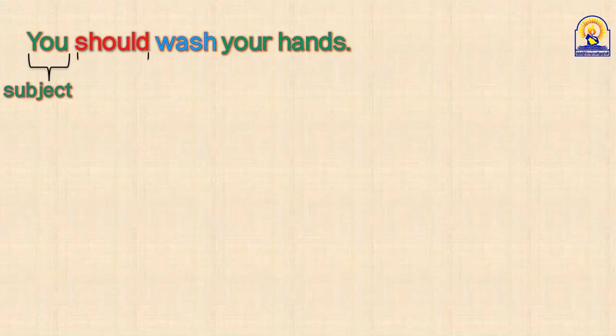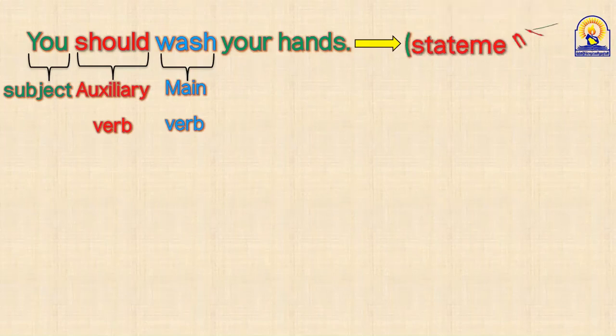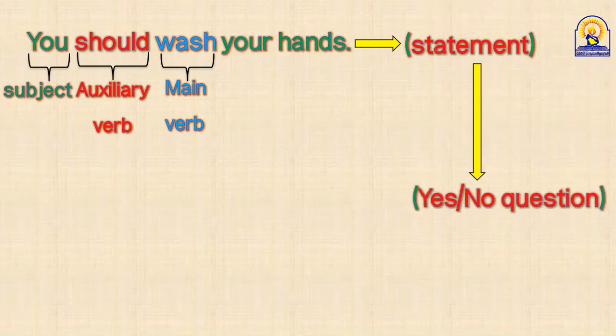الفعل يا شباب. "Should" is one of the... it's an auxiliary verb. Excellent يا الغندي. Wonderful. And "wash", this is what? It's a main verb. Wonderful. Now this is a statement. ما زالت statement or جملة خبرية. How can we change this statement into a yes and no question? Help us.